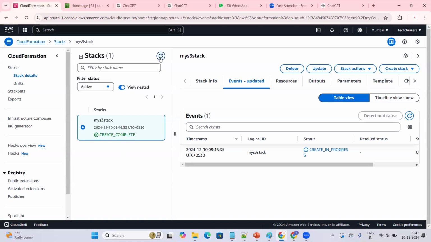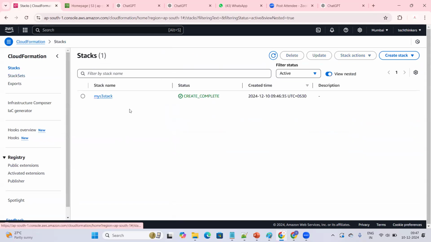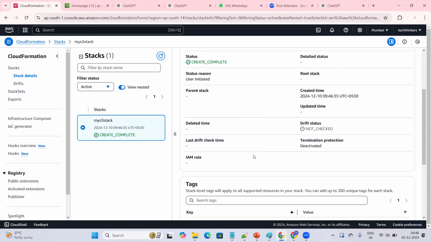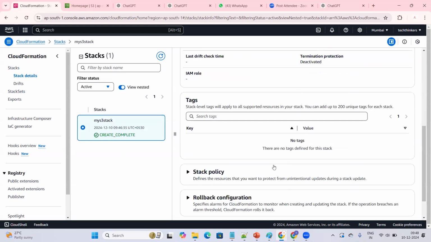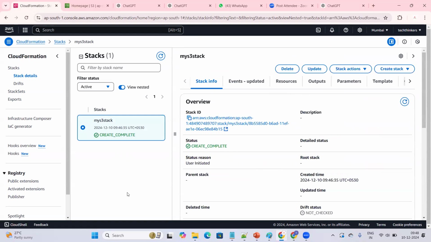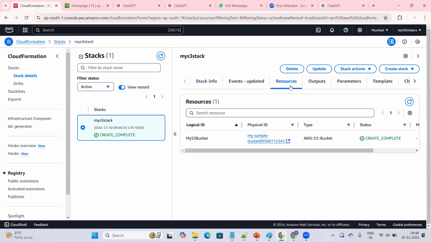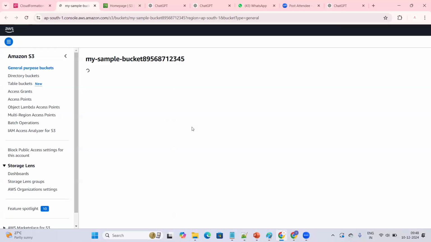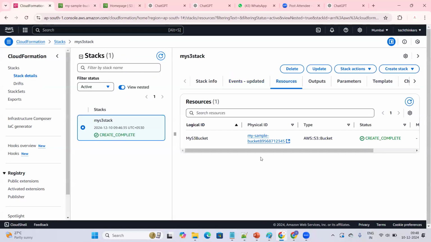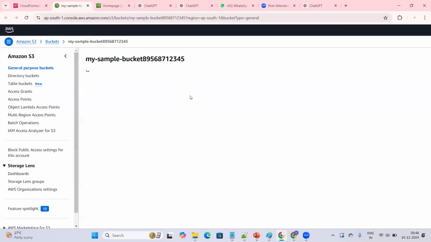I'm just refreshing it, and going to the stacks. My S3 stack, I'm opening it. You can see this is completed. How can I validate whether this is done or not? You can see this bucket is created. This is the physical ID. I'm going to the S3 service from here, clicking on that particular link so that I move to the particular S3 bucket.